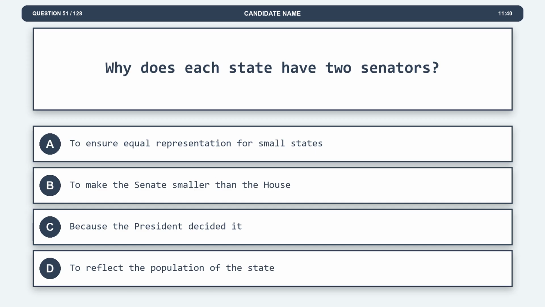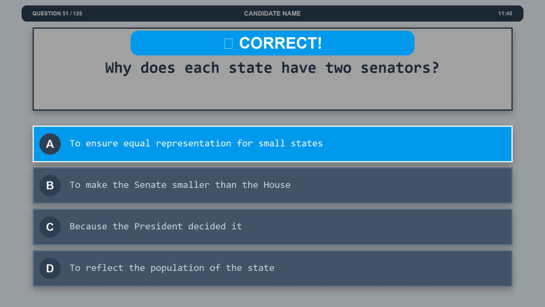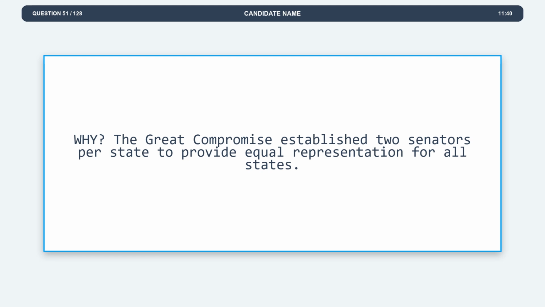Question 51. Why does each state have 2 senators? Option A, to ensure equal representation for small states. Option B, to make the Senate smaller than the House. Option C, because the president decided it. Option D, to reflect the population of the state. The correct answer is option A, to ensure equal representation for small states. Explanation. The Great Compromise established 2 senators per state to provide equal representation for all states.